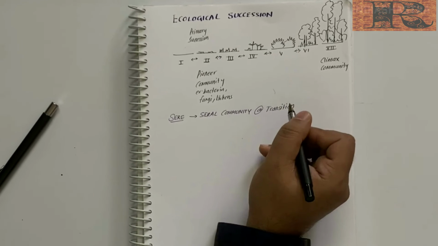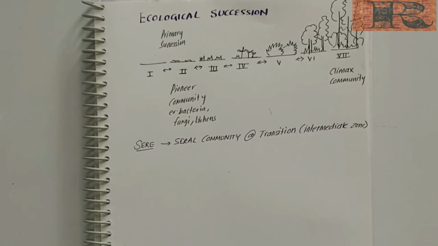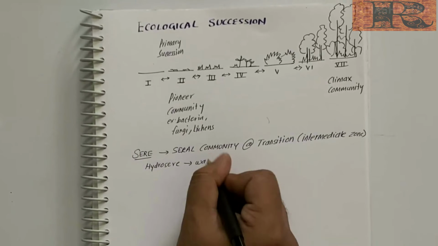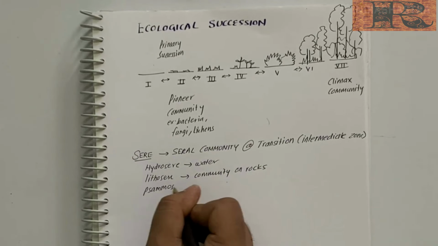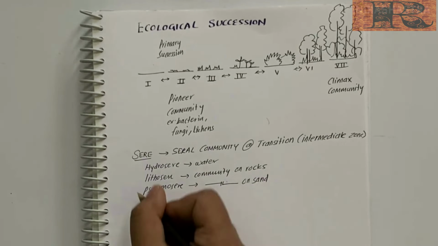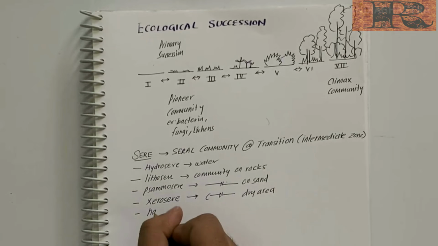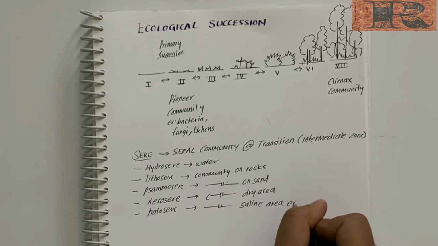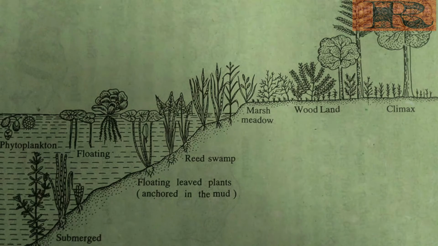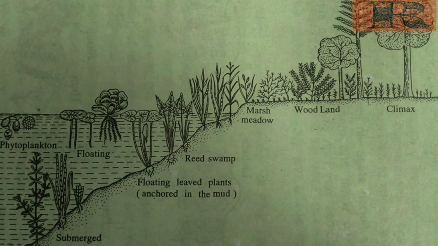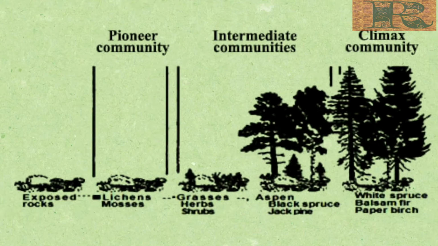Depending upon the substrate and climate, a seral community can be one of the following: hydroseer, a community in the water; lithoseer, a community on rocks; psammoseer, a community on sand; xeroseer, a community in a dry area; and haloseer, a community in a saline area, example marsh. If the succession takes place in wet area, it is hydrarch succession. If it takes place in dry areas, it is xerarch succession.